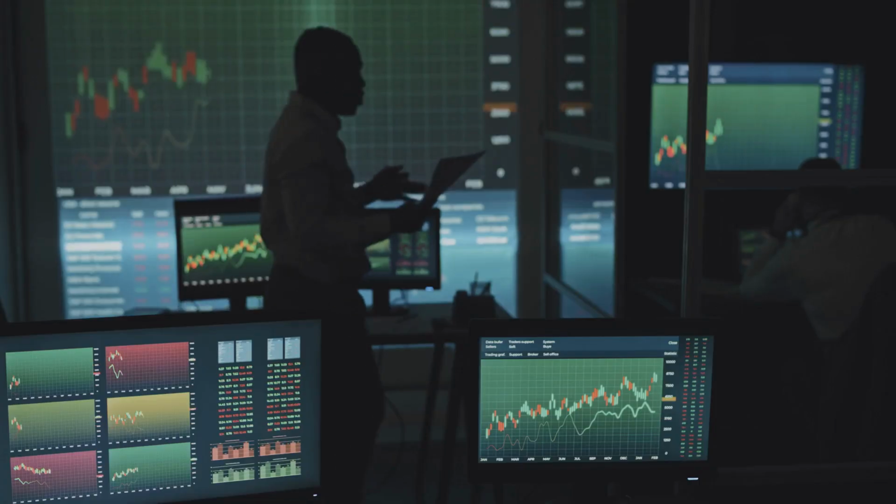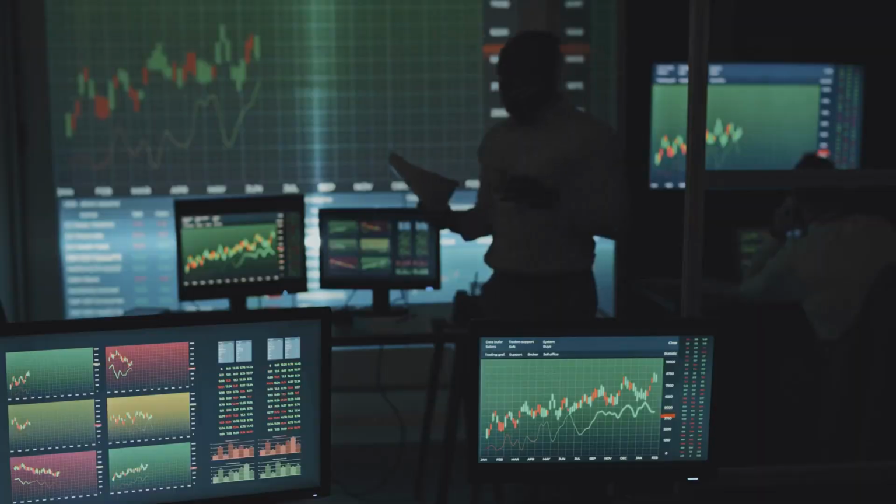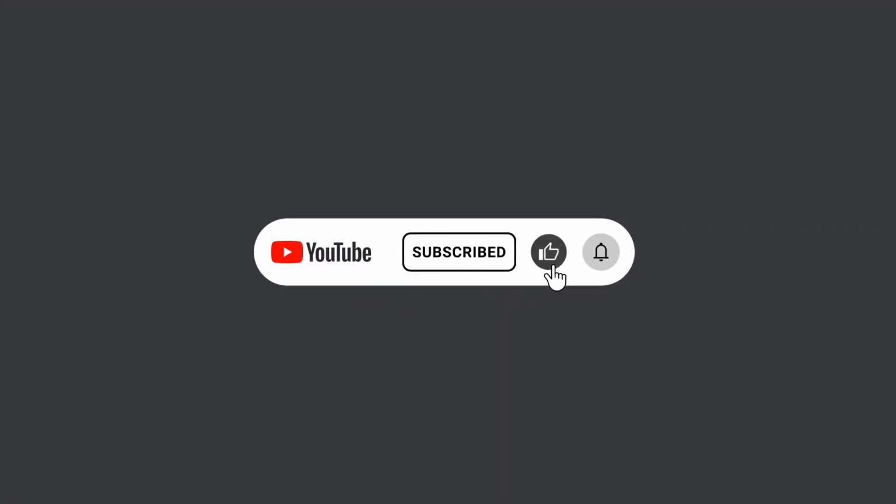The VIX is a powerful tool that can provide valuable insights into market sentiment and potential future movements. Understanding how to interpret and utilize the VIX can be beneficial for investors of all levels of experience, helping them make more informed decisions in a constantly evolving market landscape.